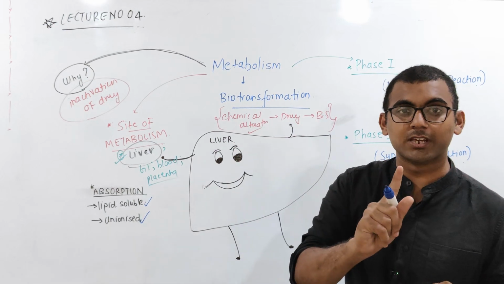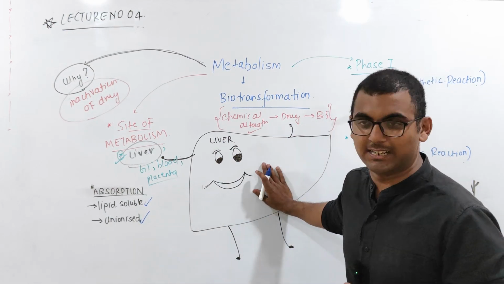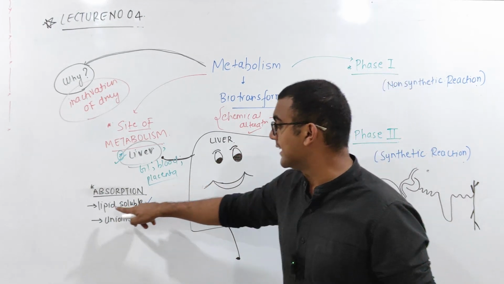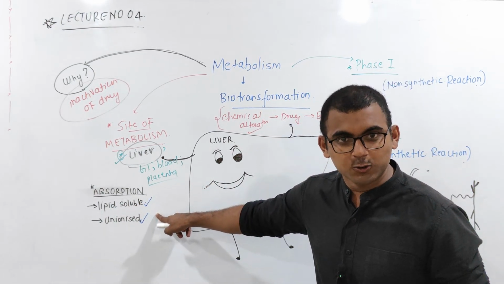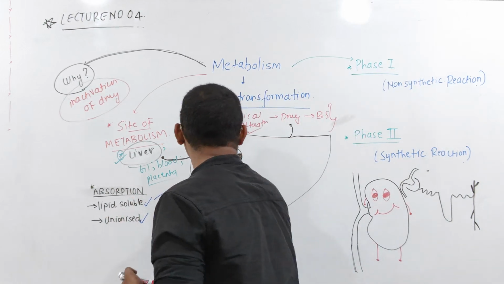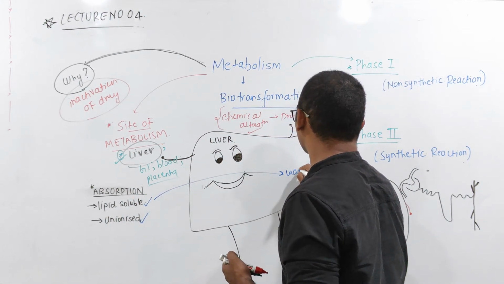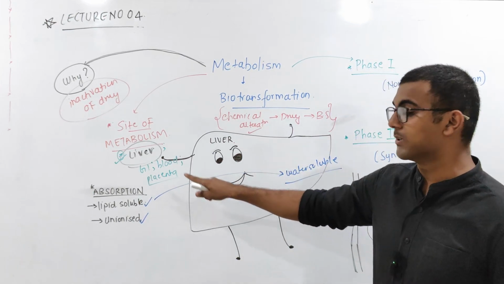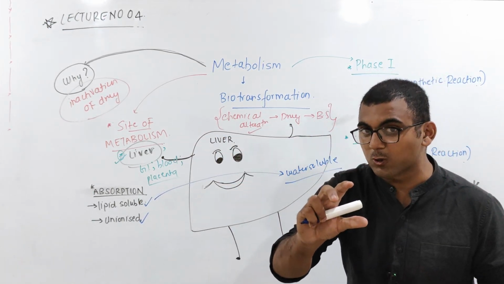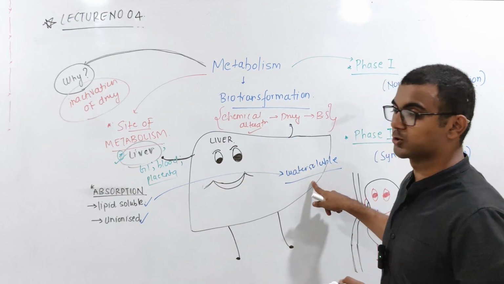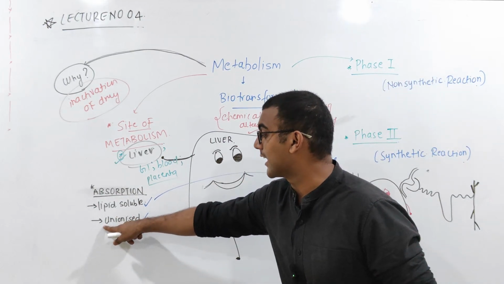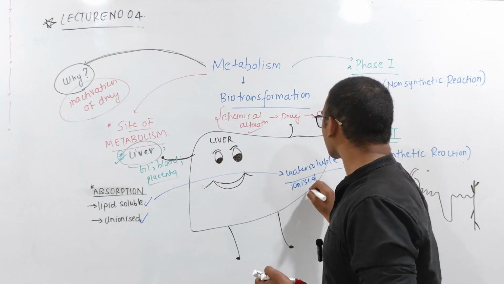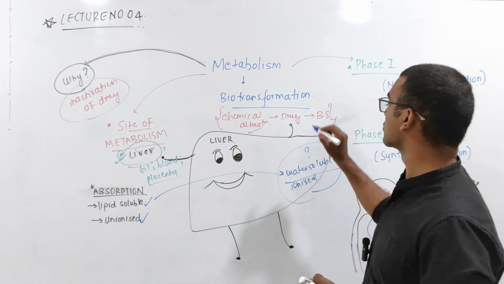So what is the thing over here you have to remember? This liver is responsible for converting the lipid soluble drug into a water soluble drug, or you can say an unionized drug into an ionized drug. Now the question comes, why do we need a water soluble drug?